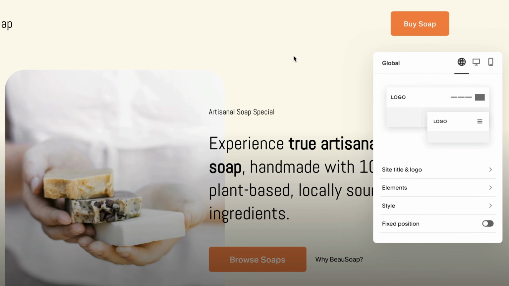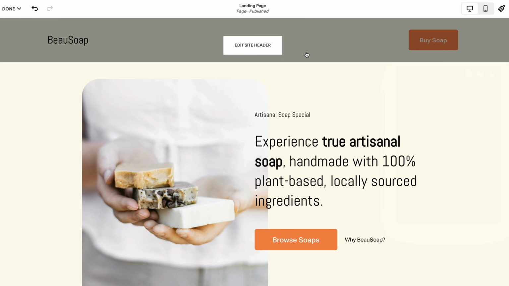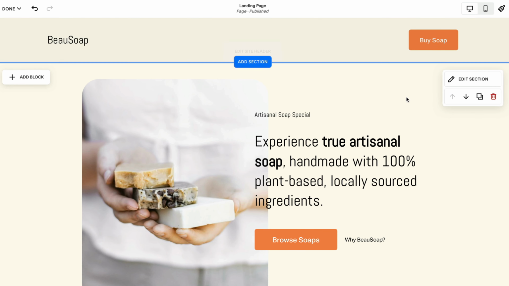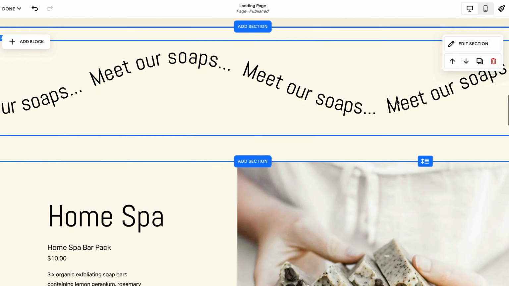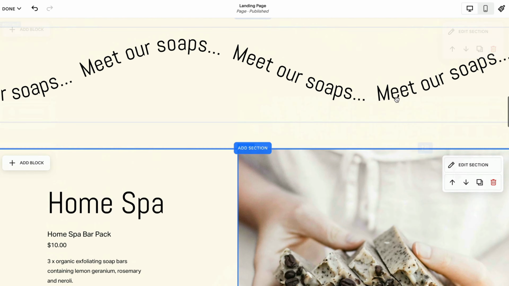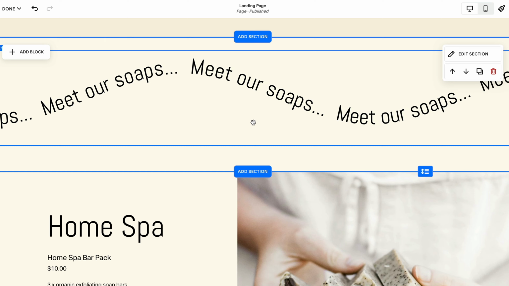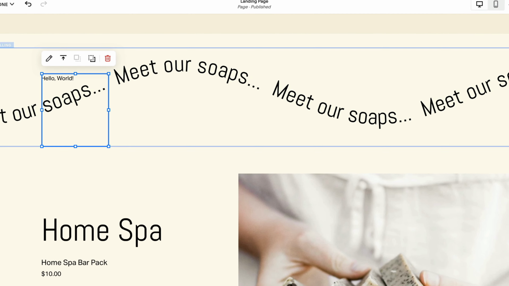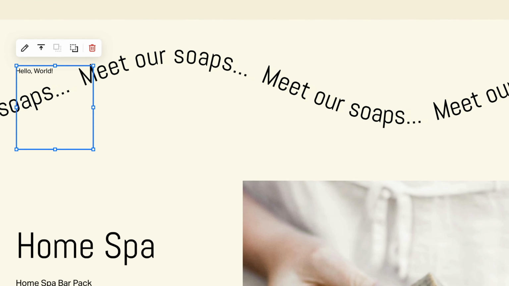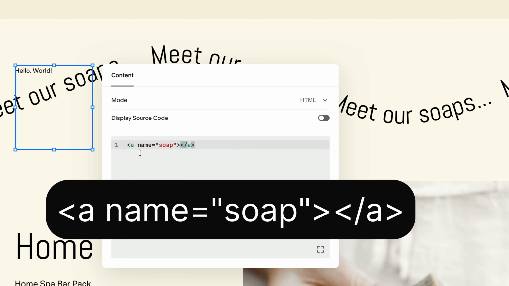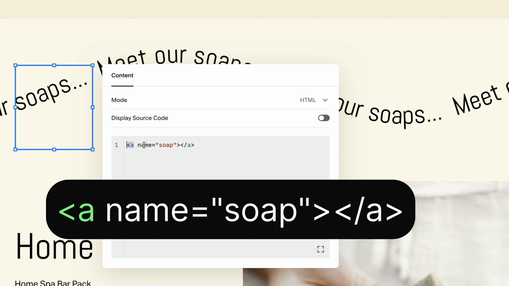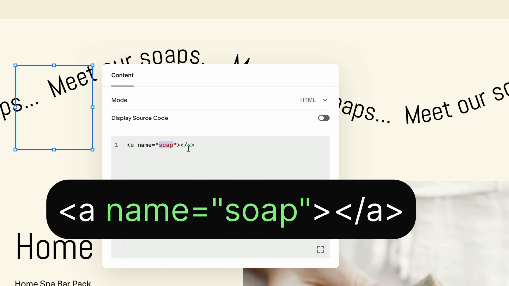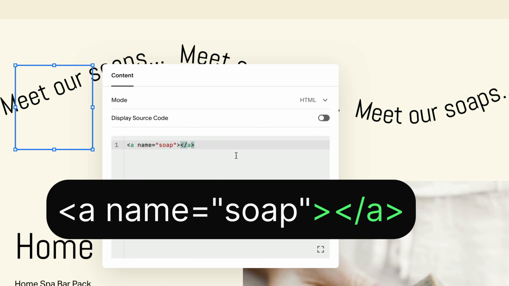We go back and we're going to click here. And now we're going to add an anchor point just above the soaps. So as you can see here, our anchor point would need to be around about here. And what we do now is we add a block and we add a code snippet. And in the code snippet, when we hit edit, we add the anchor point. The anchor point simply opens up with an A and we have name and there it is with soap. And we close the anchor point.